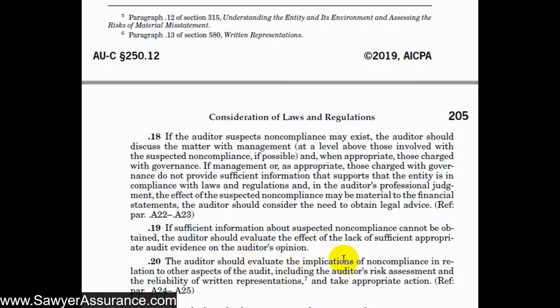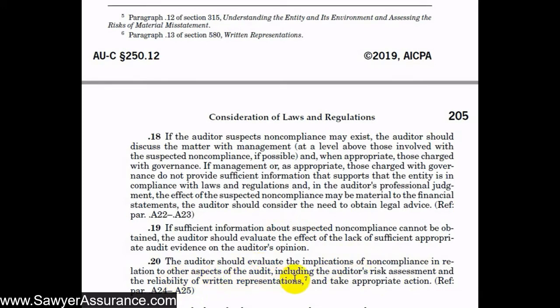And we should also evaluate the implications of non-compliance in relation to other aspects of the audit, including our risk assessment and the reliability of written representations, and we should take appropriate action in that regard as well. For instance, if we suspect that there's non-compliance with the rules and regulations, our risks would certainly change in our risk assessment for the transaction classes or accounts that it affects, as well as those related to contingent liabilities potentially.